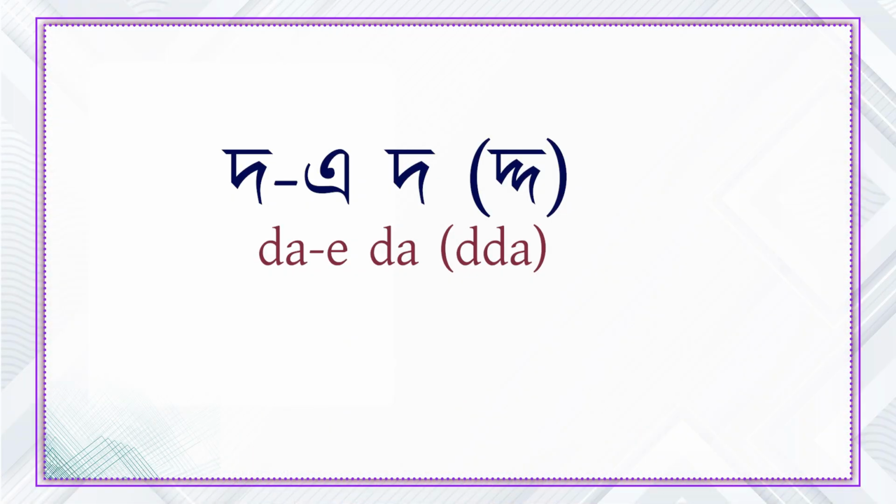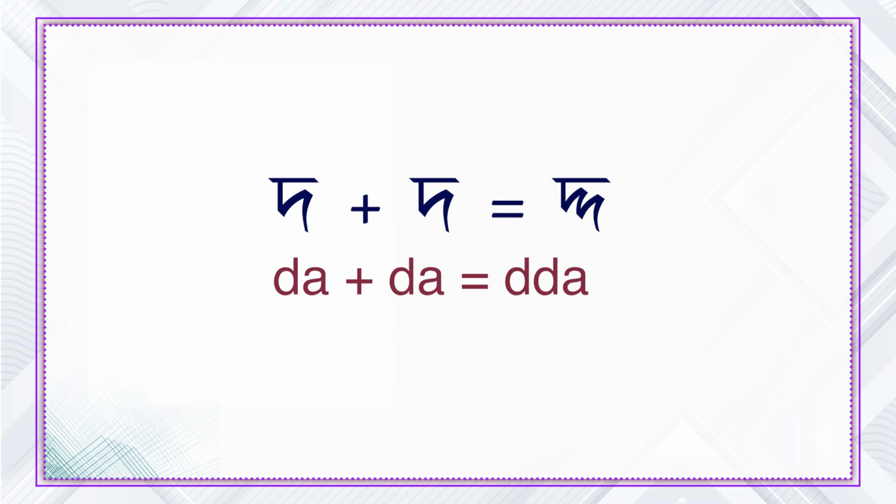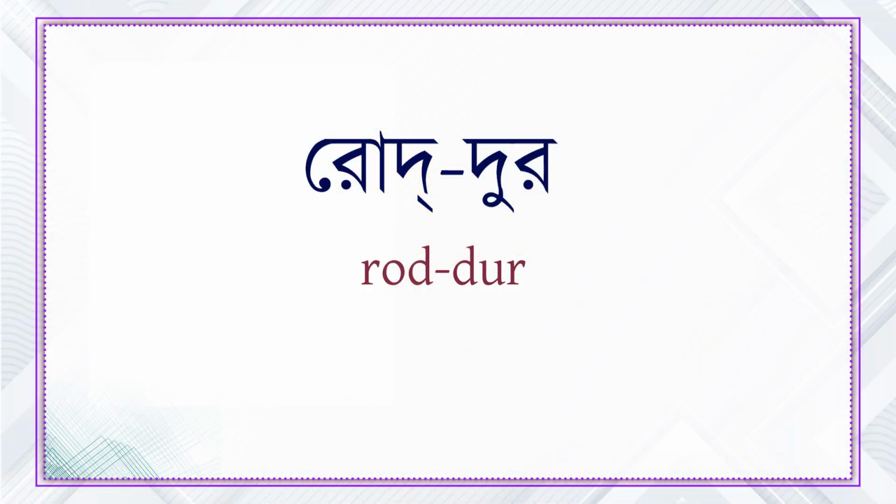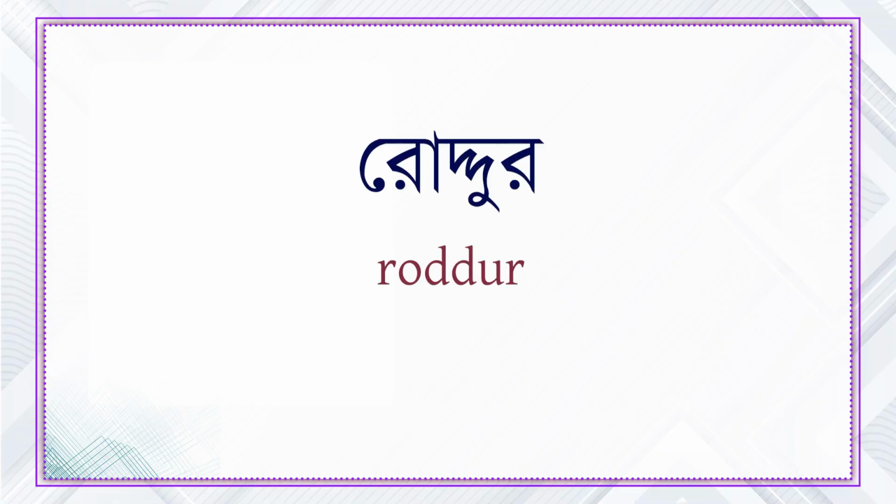Next, we have the conjunct doi. While combining the two do, both of them keep their original shape in the cluster. Here is an example. Bangla word roddur means sunlight. It is pronounced as roddur and spelled as royokar, doi roshokar, boishuno ro, roddur.